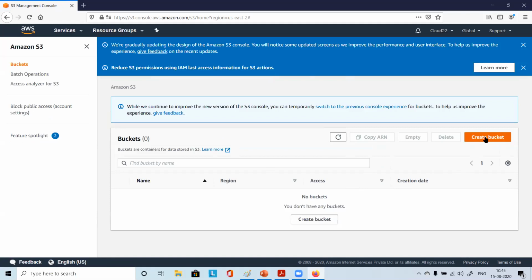So what we are trying to do here, we'll create an S3 bucket, and we'll host a static website in our bucket. I will not write any code. Without writing any code, we'll just host one website. So all of you here on the page, okay? Just click on create bucket.